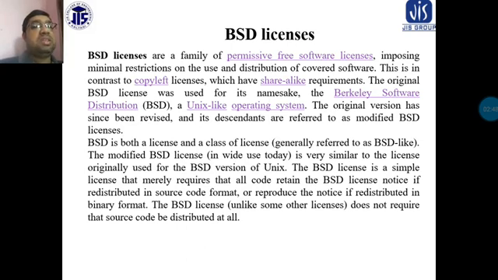The modified BSD license is widely used today and is very similar to the license originally used for the BSD versions of Unix. The BSD license is a simple license that merely requires that all code retain the BSD license notice if distributed in a source code format, or reproduce the notice if distributed in binary formats. The BSD license, unlike some other licenses, does not require that source code be distributed at all.